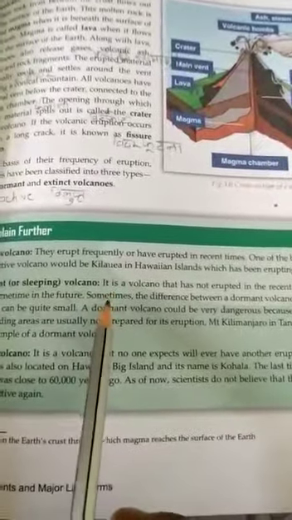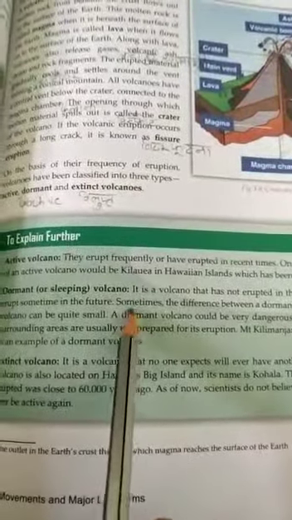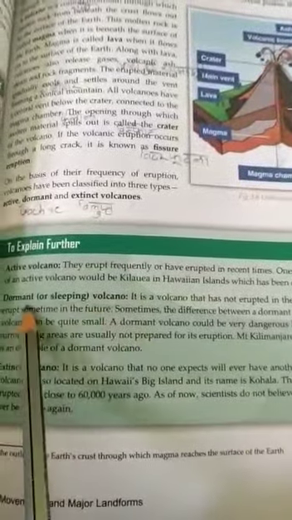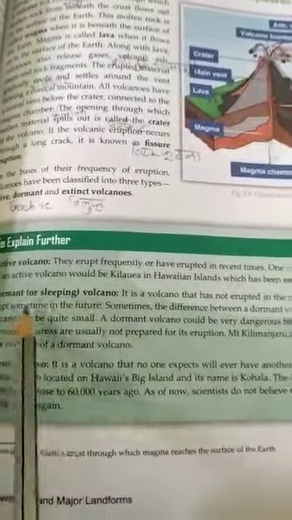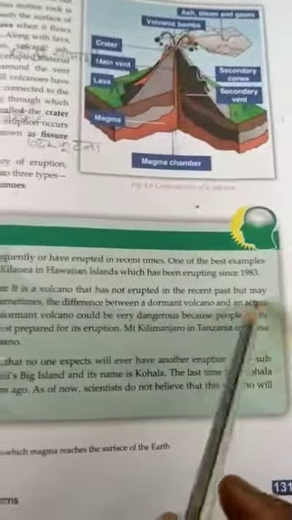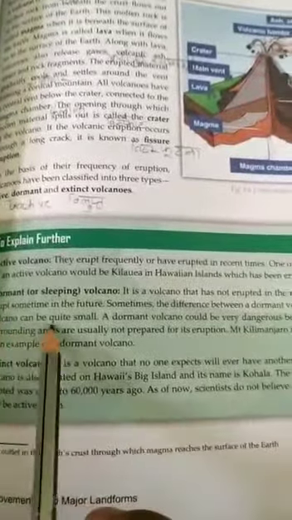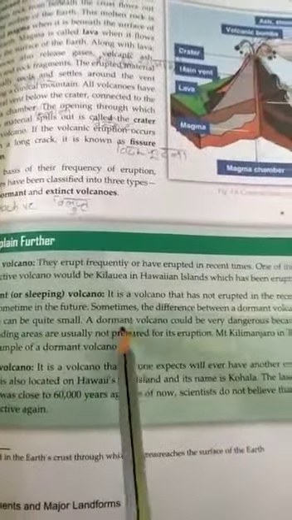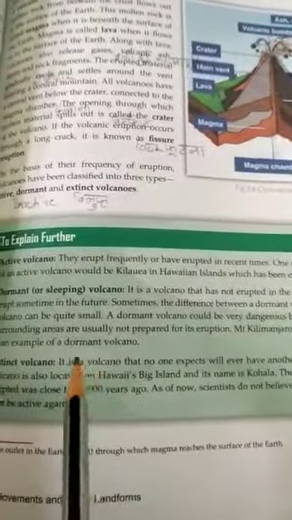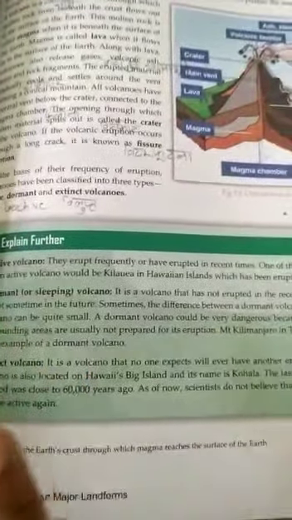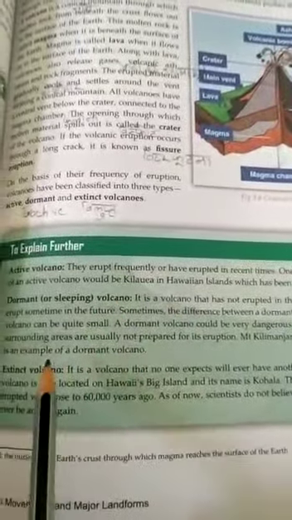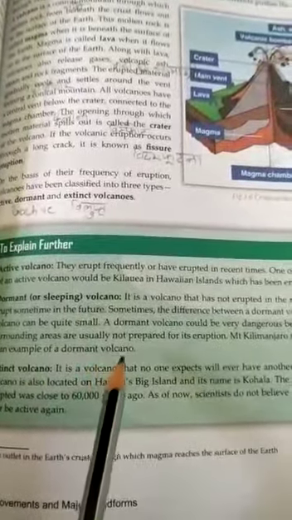There is a possibility that this dormant volcano erupts sometime in the future. Sometimes the difference between a dormant volcano and an active volcano can be quite small, because a dormant volcano can be very dangerous, as people in the surrounding areas are usually not prepared for eruption. Mount Kilimanjaro in Tanzania, Africa is an example of a dormant volcano.